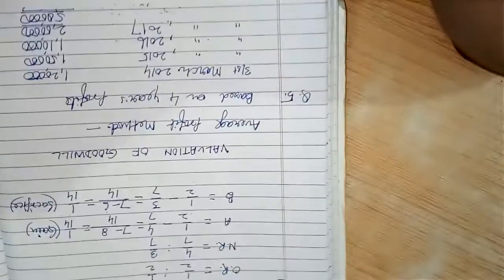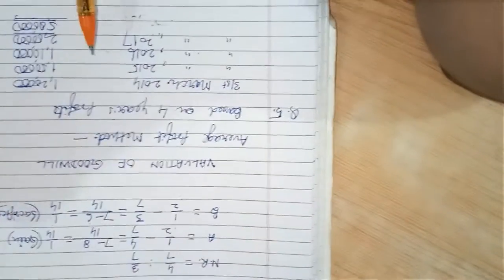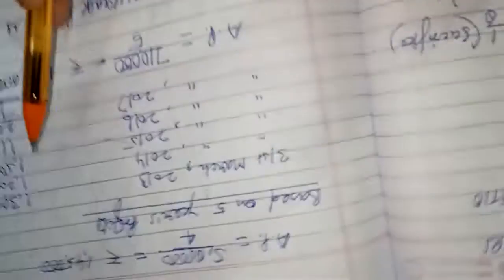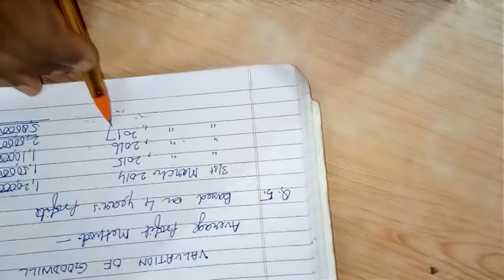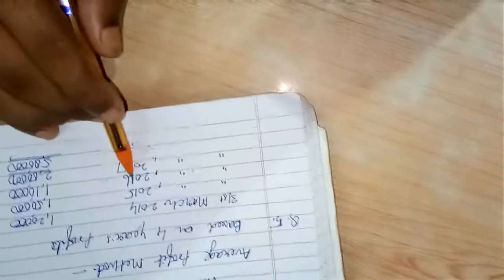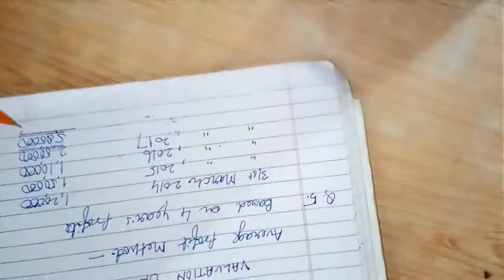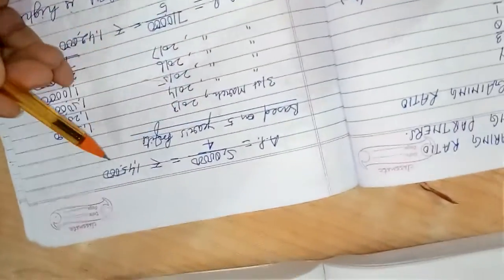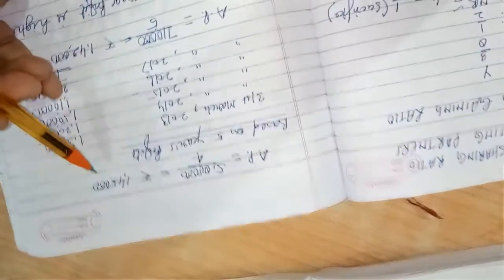According to the instruction of the question, first of all we find out the average profit on the basis of the preceding 4 years' profit, and the average profit on the basis of the preceding 5 years' profit. So first, based on 4 years' profit, we will take years 14, 15, 16, 17. The total profit will be 5,80,000, and the average profit, total profit upon number of years, will be 1,45,000 on the basis of 4 years.